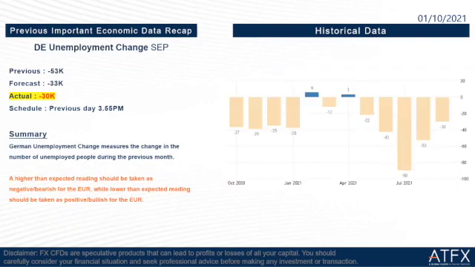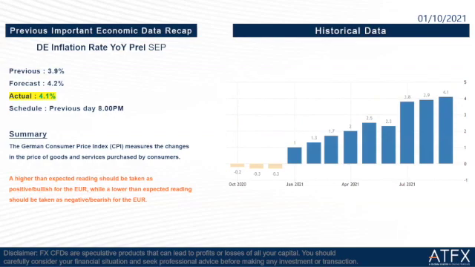Then we go to the next one, Germany unemployment change September. Previous is negative 53,000 and the forecast is negative 33,000, but the actual is slightly higher at negative 30,000. So it is not good news for euro dollar. Then Germany inflation rate year on year, preliminary September. Previous is 3.9%, the forecast is 4.2%, and the actual is 4.1%, which is slightly lower than the forecast. So it is not good news for euro dollar.